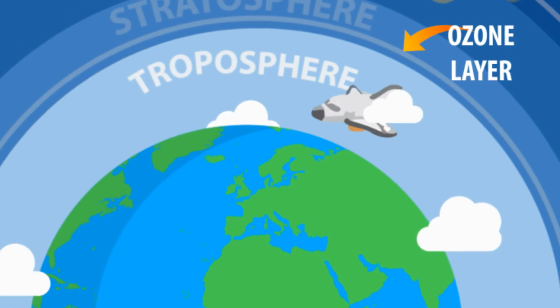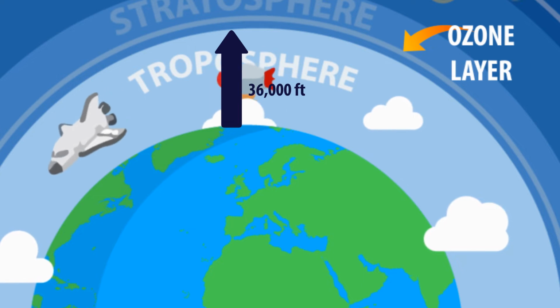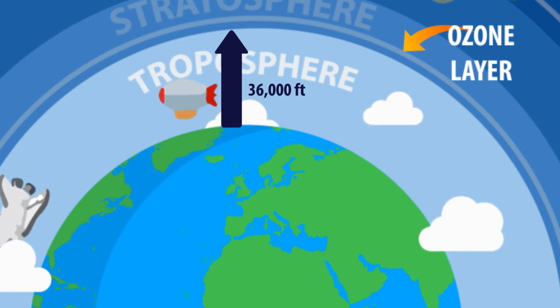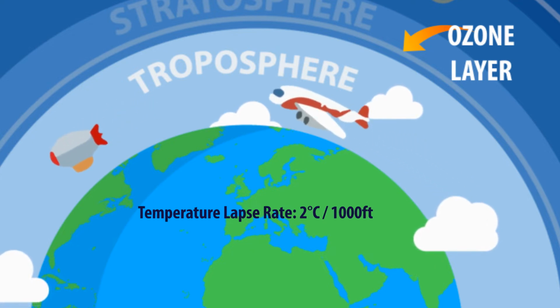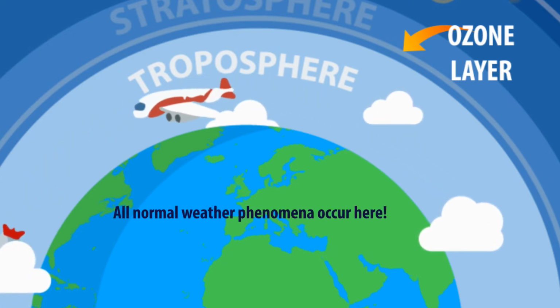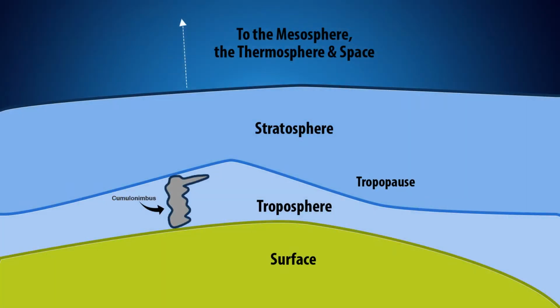Welcome to the troposphere. It extends from the Earth's surface to an average height of 36,000 feet. There is a temperature lapse rate of 2 degrees Celsius per 1,000 feet. All normal weather phenomena occur here. The tropopause is the upper boundary of the troposphere, and clear air turbulence may be present near the tropopause.